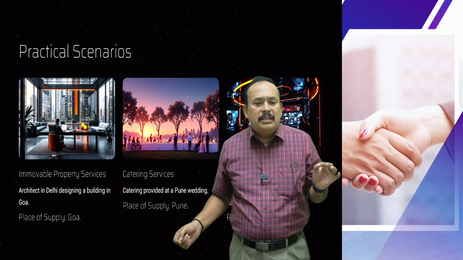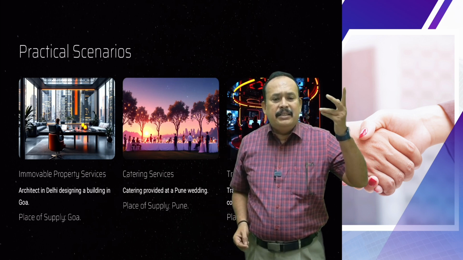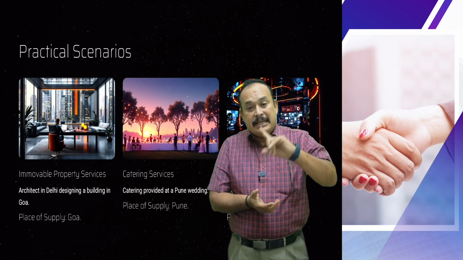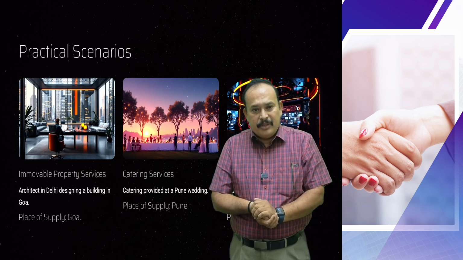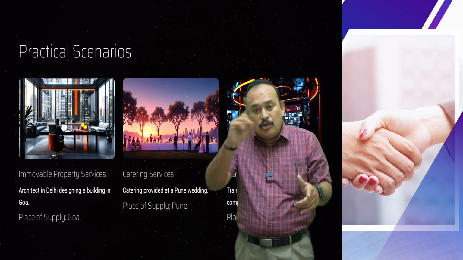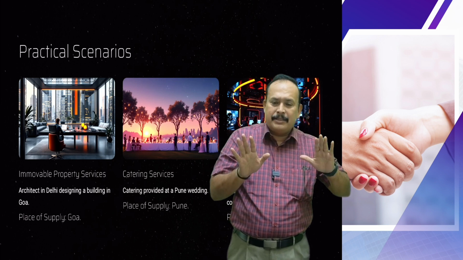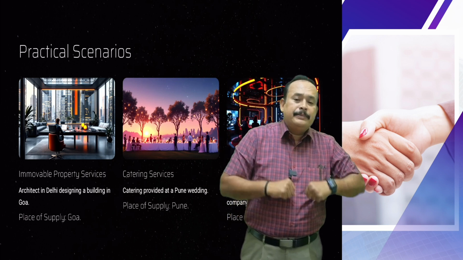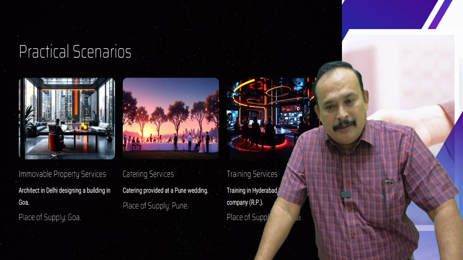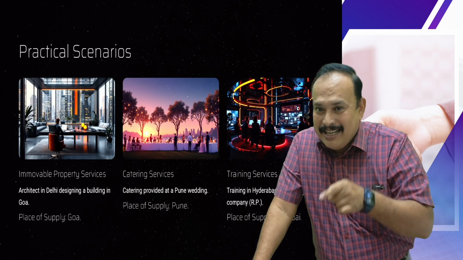An architect in Delhi designs a building in Goa. The architect is from Delhi, designed to construct a building in Goa. What is the place of supply? Goa. Perfectly correct. How can you say Goa? You have to give the explanation. Yeah, excellent. Immovable property is in India.